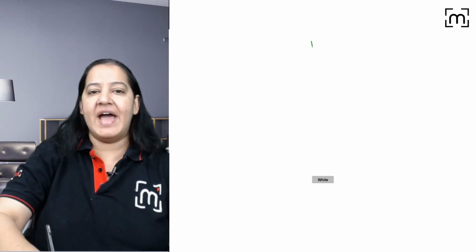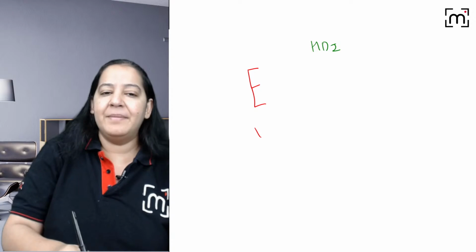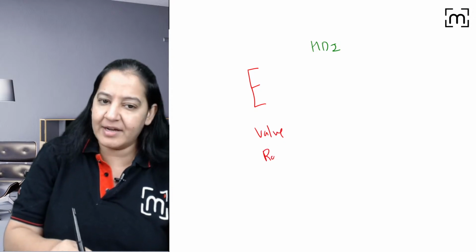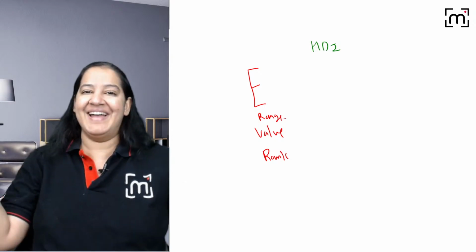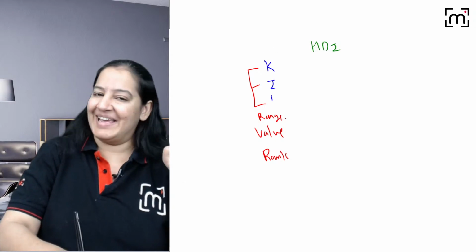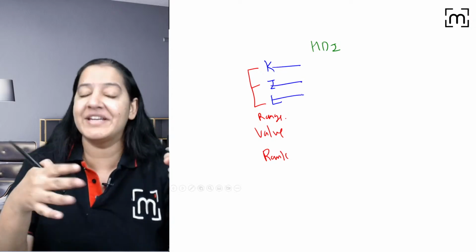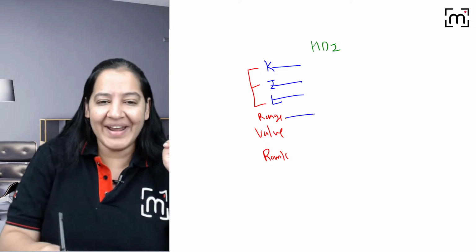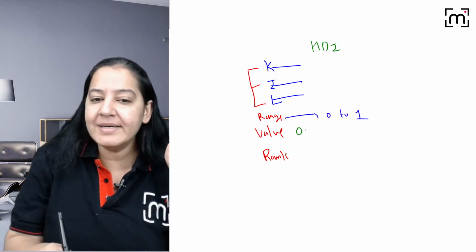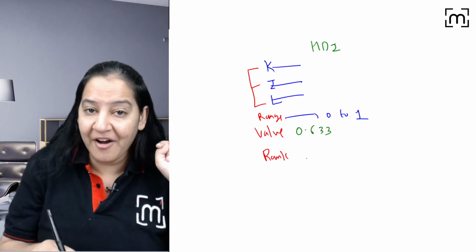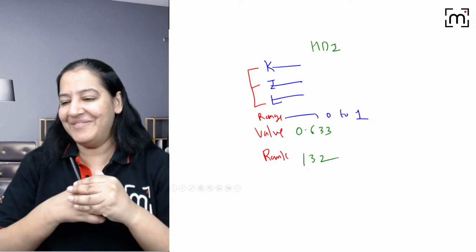So the summary of the HDI. Tell me the three components, 1, 2, 3. Tell me the value of India. Tell me the rank of India. Tell me the range. Who will help me? HDI done. The components are KIL: knowledge, income and longevity. The range is 0 to 1. The value of India is 0.633. The rank of India is 132 out of 186. So can we go ahead?